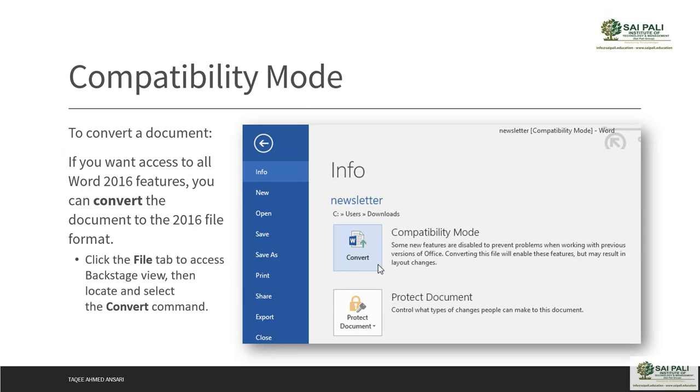First we go to the backstage view, and then locate and select the Convert command. Now remember, in the Info tab you will find this Convert command. This will come only when you have a document in compatibility mode. If you don't have a compatibility mode document, then you will not see this Convert command.